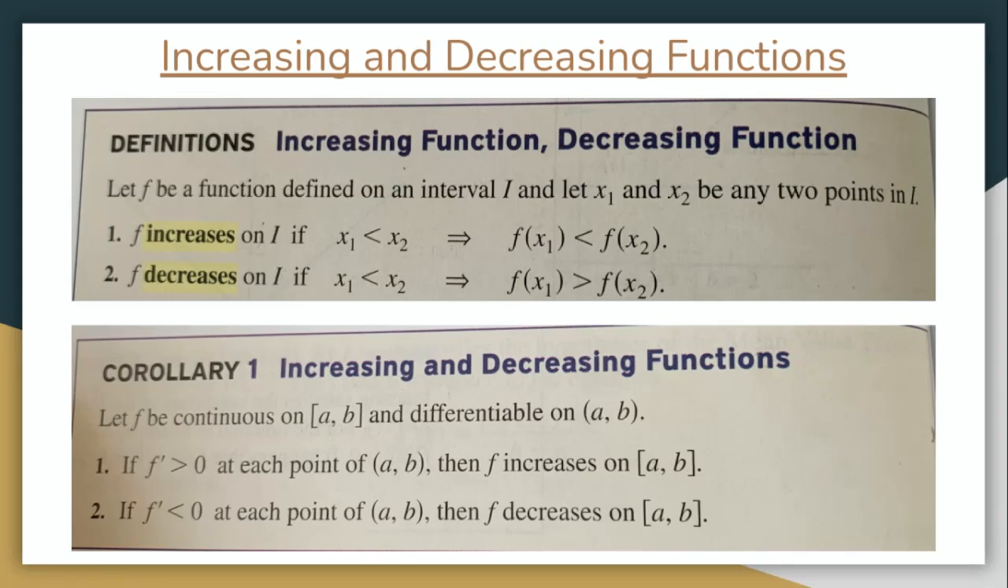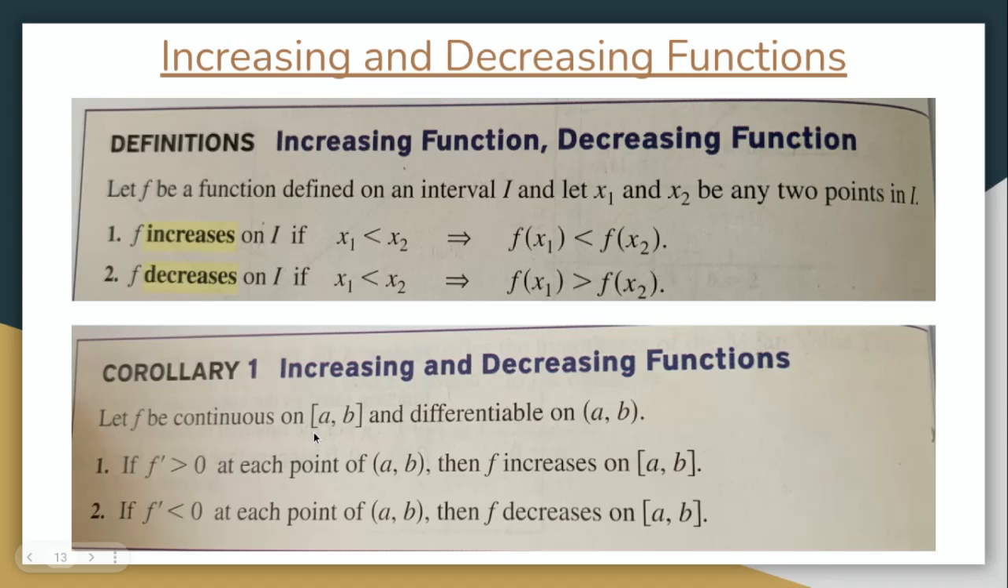Same with the other way around. If x2 is bigger than x1, to the right of x1, and the function value at x2 is less than the function value at x1, then the function is decreasing on that interval. Does that sound self-explanatory? Cool. All right.